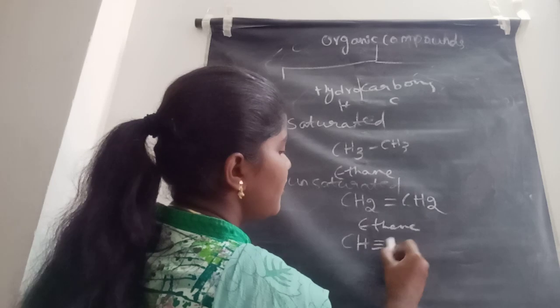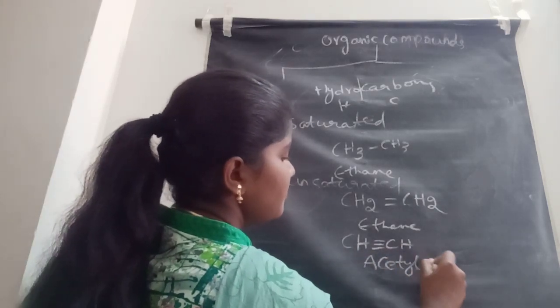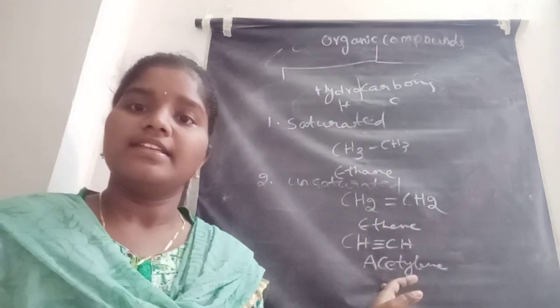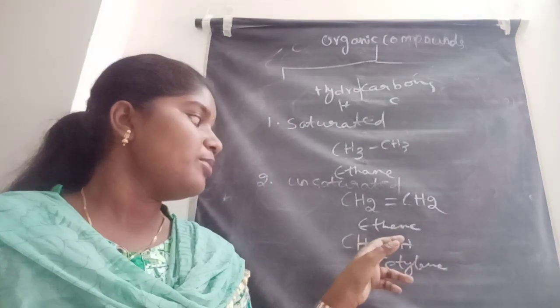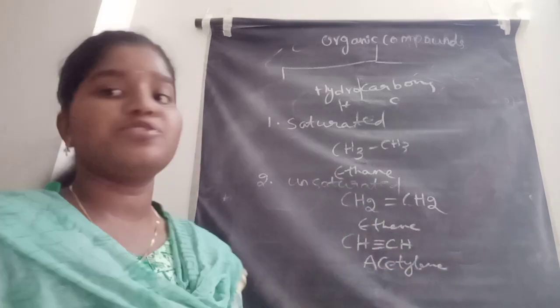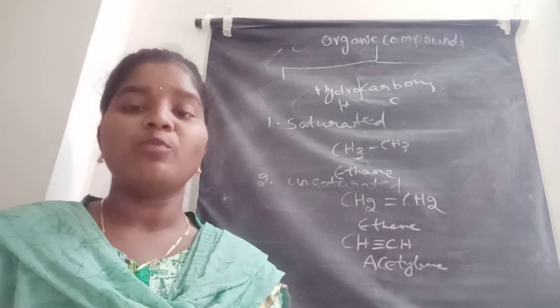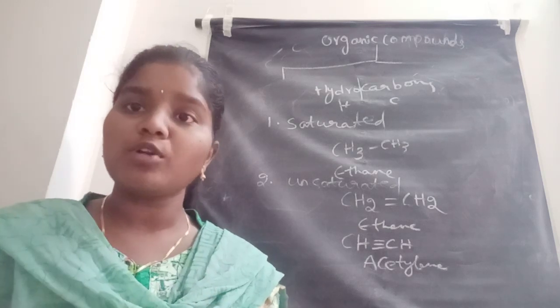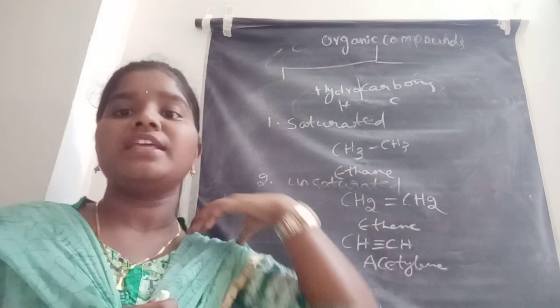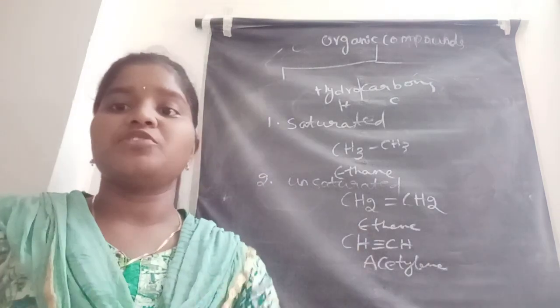CH triple bond CH, acetylene. Acetylene contains carbon triple bond carbon. So these come under the unsaturated ones. The hydrocarbons are said to be unsaturated when they contain double bonds or triple bonds between the carbon atoms. Those compounds are unsaturated ones.